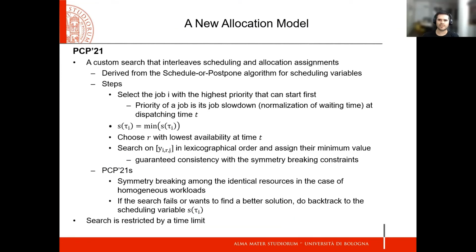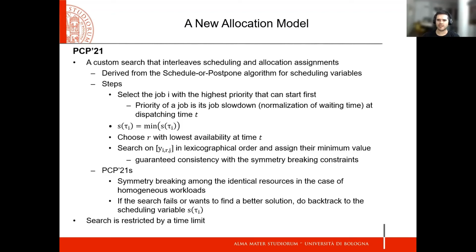We use a custom search derived from the schedule and postpone algorithm to search on the scheduling variables. At each decision node, we select the job with the highest priority that can start first. Priorities are calculated once, statically, at dispatching time t before the search starts. We use the job slowdown as priority, which is the normalization of the waiting time. Next, we assign the scheduling variable of the selected job. Its minimum time is the earliest starting time.